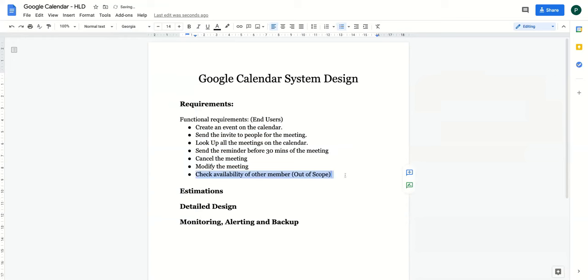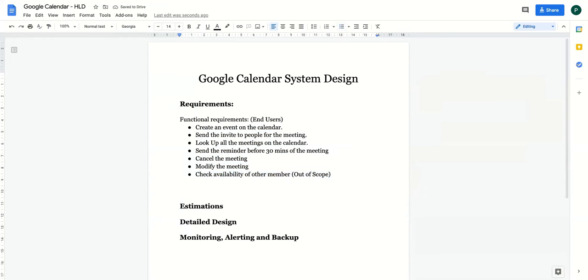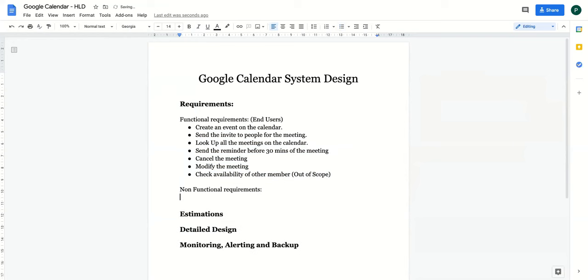Now, if I ask you, does anyone of you know what non-functional requirements are? Non-functional requirements are generally decided by the engineers. Basically, these are the requirements which you should consider while designing your overall system. If you don't consider these requirements, then it might hamper the overall experience of your end user. Decided by engineers. Okay. So what are the non-functional requirements you should have?